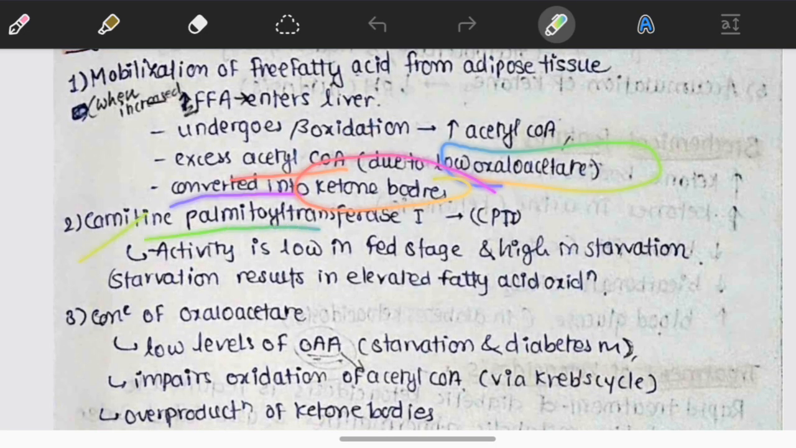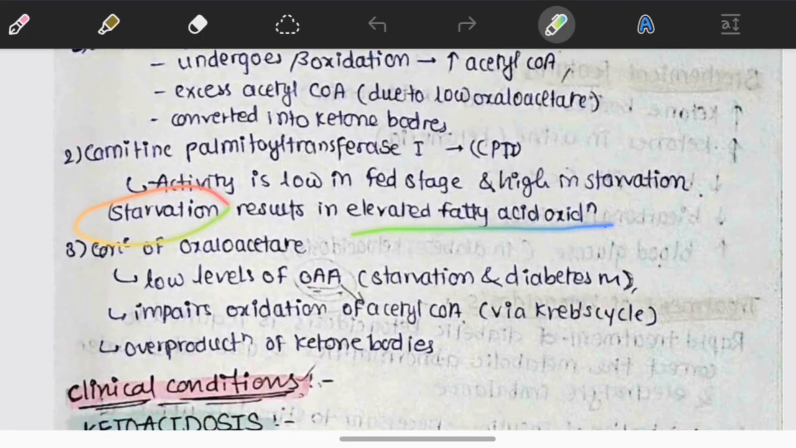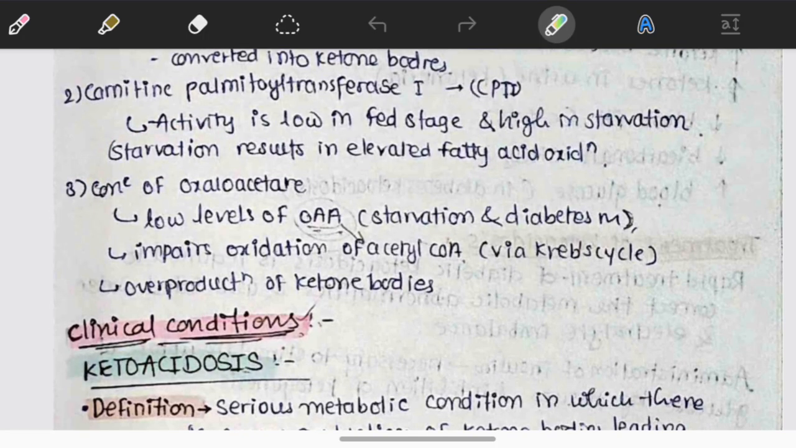Second is the carnitine palmitoyl transferase, CPT 1. Activity is low in the fed state and high in starvation. Hence, starvation results in elevated fatty acid oxidation and forms more ketone bodies. Third is the concentration of oxaloacetate. Low levels of oxaloacetate in starvation and diabetes mellitus impair oxidation of acetyl-CoA via the Krebs cycle, and overproduction of the ketone bodies occurs.